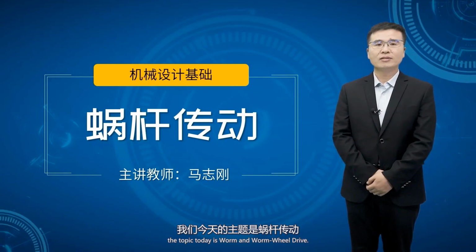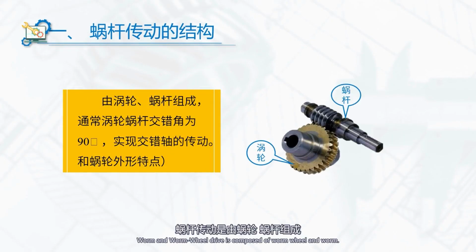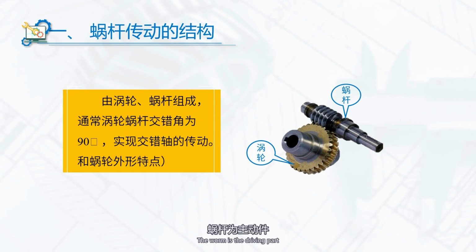The topic today is worm and worm-wheel drive. Worm and worm-wheel drive is composed of worm wheel and worm. The staggered angle of worm wheel and worm is usually 90 degrees. It can realize the transmission of staggered axis. The worm is the driving part, and the worm wheel is the follower. When the worm rotates, the worm wheel rotates to realize the transmission of power.